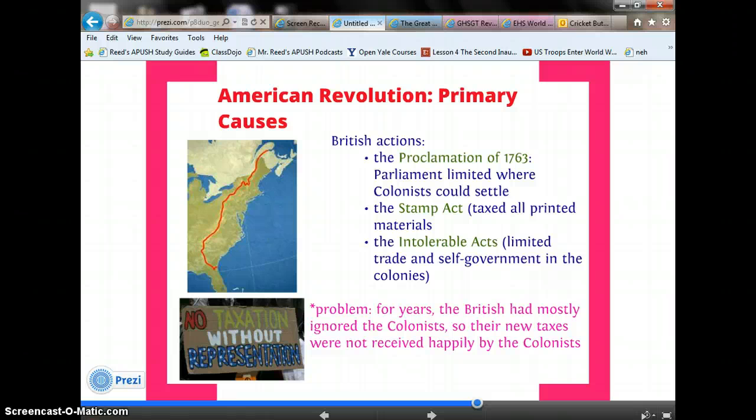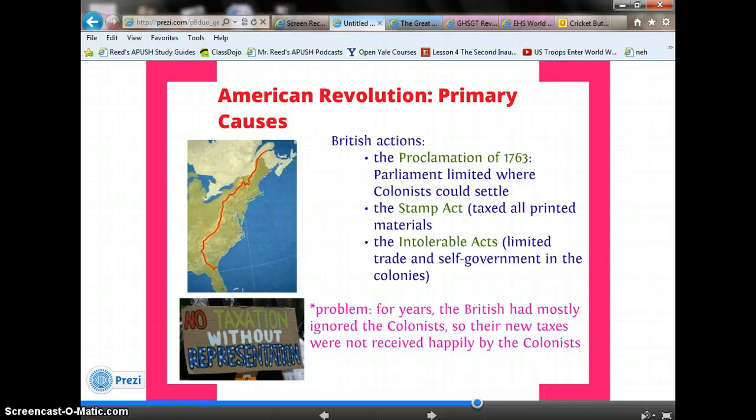The Proclamation of 1763, this is where Parliament limited where the colonists could settle. Then the Stamp Act taxed all printed materials, and the Intolerable Acts limited trade and self-government in the colonies. The problem is, for years, the British had mostly ignored the colonists, so these new taxes were not received happily